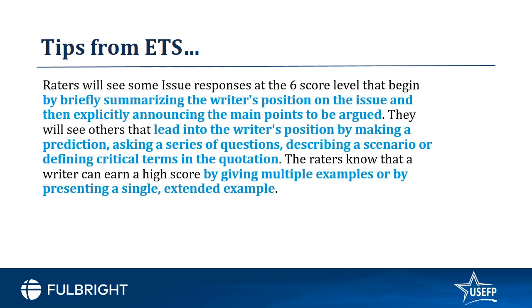The ETS essay raters will see some issue responses at the score level of 6 that begin by briefly summarizing the writer's position on the issue and then explicitly announcing the main points to be argued. They will also see others lead into the writer's position by making a prediction, asking a series of questions, describing a scenario, or defining critical terms in the quotation. The raters know that a writer can earn a high score by giving multiple examples or by presenting a single extended example.